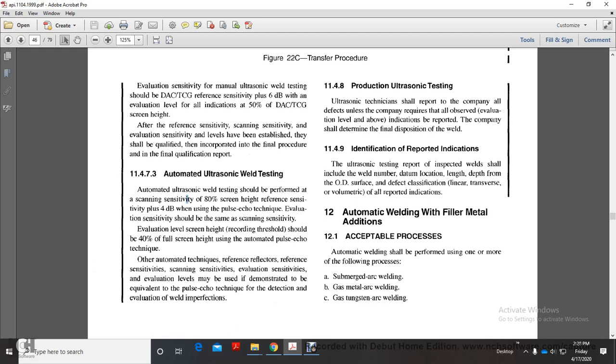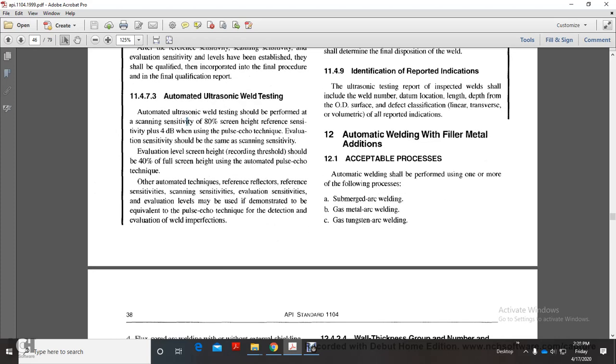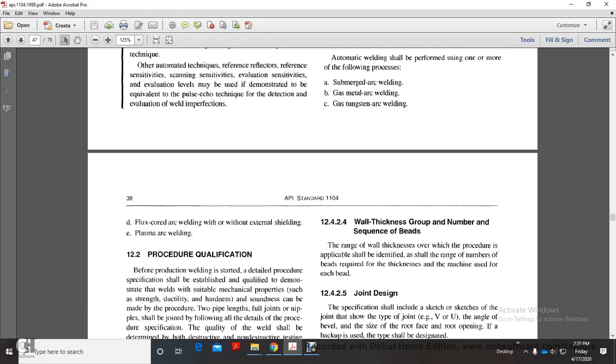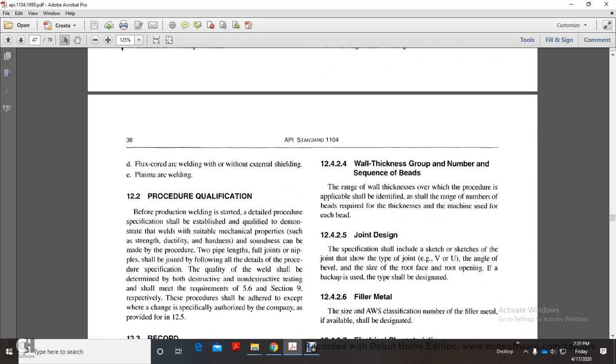Automatic welding shall be performed by using one or more of the following processes: submerged arc welding, gas metal arc welding, gas tungsten arc welding, flux core arc welding with or without external shielding, plasma arc welding.